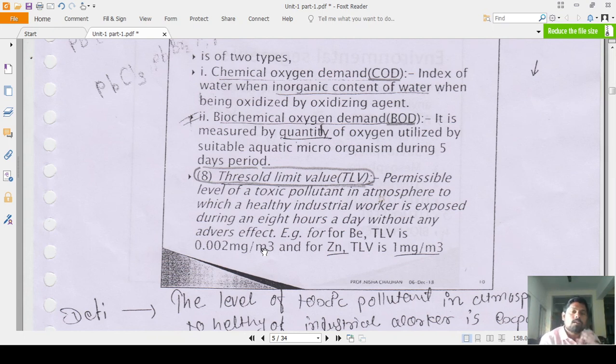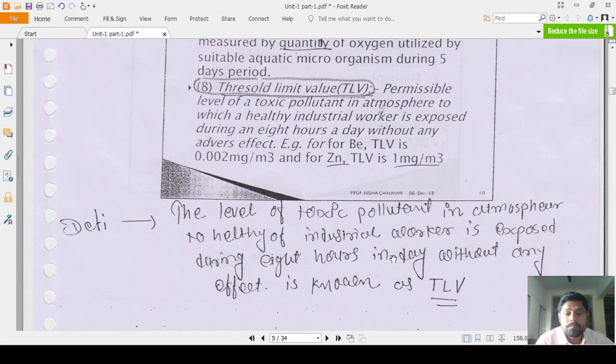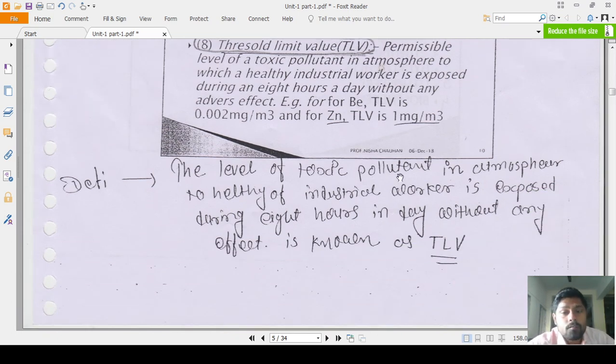So those values are known as TLV, the threshold limit value, the permissible level of a toxic pollutant in the atmosphere to which a healthy industrial worker is exposed during 8 hours a day without any adverse effect. The values are different for zinc, that is 1 milligram per meter cube. Those values are important, but most important is the definition: the level of toxic pollutant in the atmosphere to which a healthy industrial worker is exposed during 8 hours a day without any effect is known as TLV.